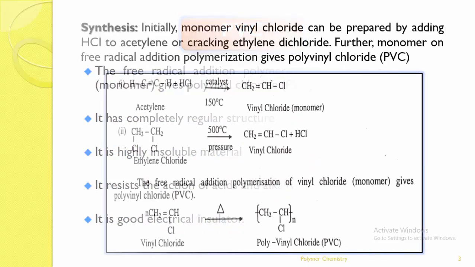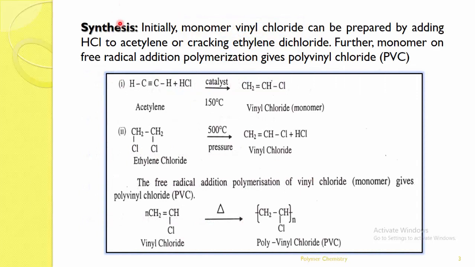Let me see now the synthesis. How can PVC be synthesized? Very simple: the formation of PVC is by the addition polymerization of vinyl chloride, where vinyl chloride is the monomer. On heating, vinyl chloride forms polyvinyl chloride, that is, addition polymerization of the vinyl chloride monomer into polyvinyl chloride.